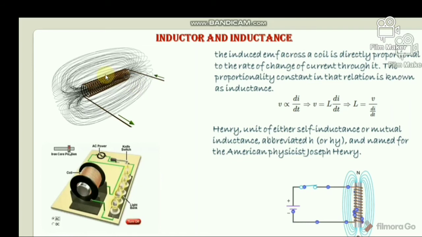However, since lines of flux cannot intersect, the flux lines for an individual turn will distort to form a complete flux loop around the whole coil as shown here. So this flux pattern of a current carrying coil is similar to the flux pattern of a bar magnet, which is shown here.